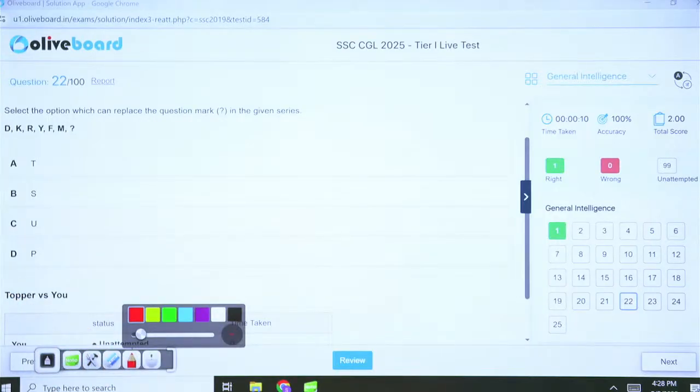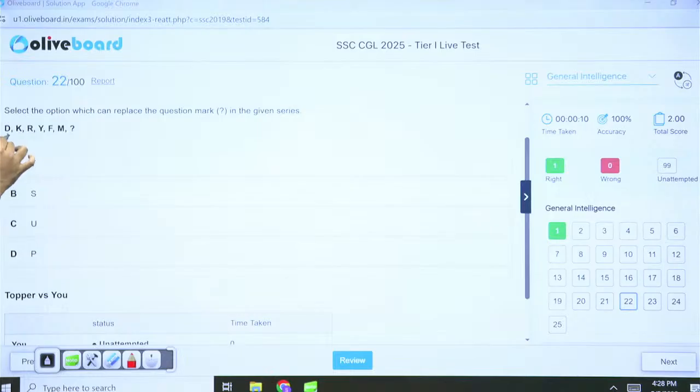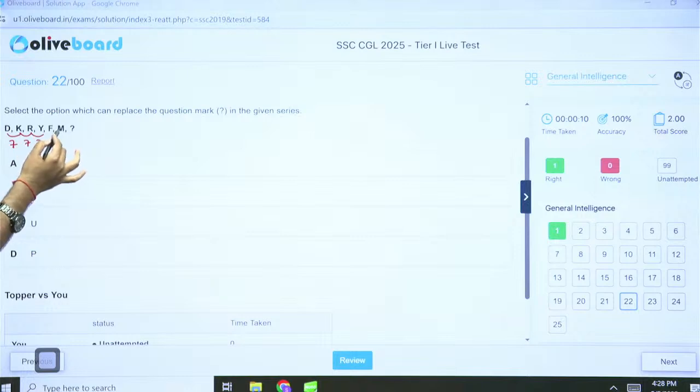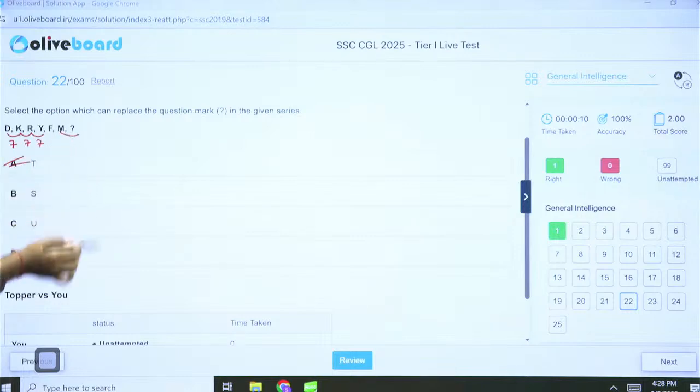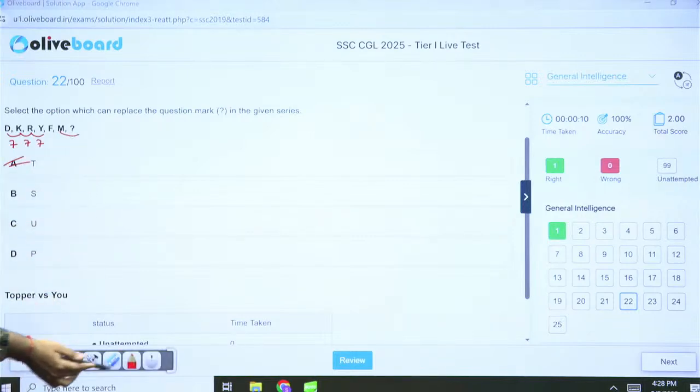Okay, so this is 4, 11, this is plus 7, 11, 18 plus 7, 18, 25 plus 7. So this is no rocket science. 13 plus 7 is 20, so option A is the correct answer.